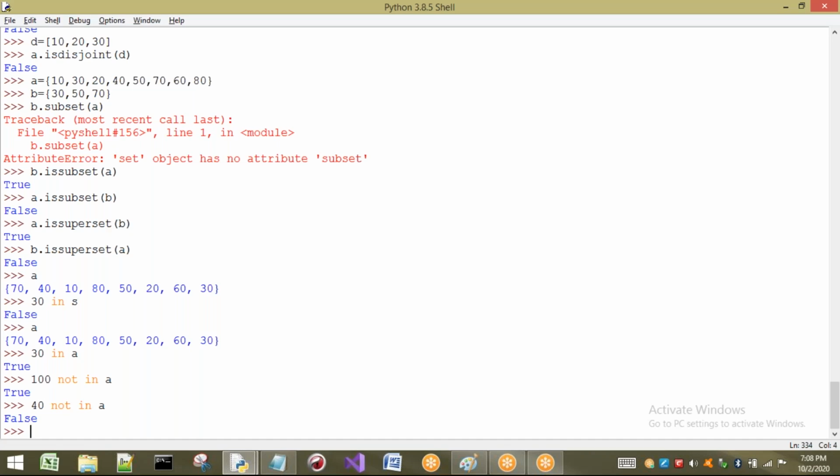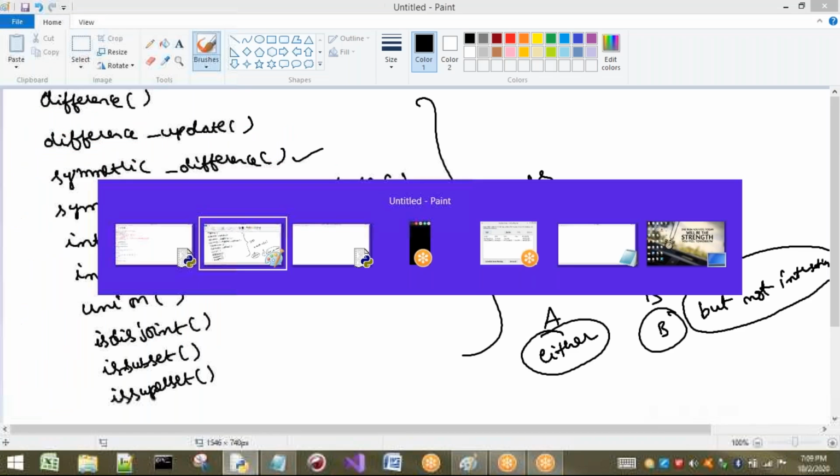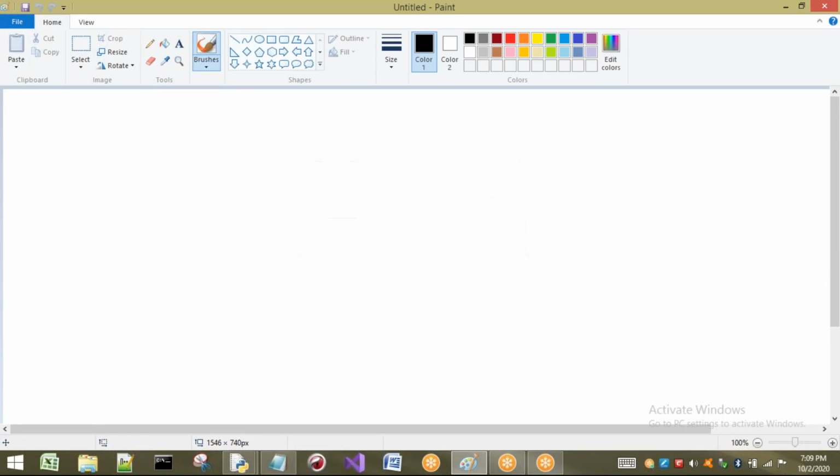And also we have already seen the is operator. Identity operators also we have seen with these sets. Finally, I want to show you one small example: set comprehension. It will take 2 or 3 minutes. Already we know what is meant by list comprehension. In the same way, we have set comprehension. What is the syntax?